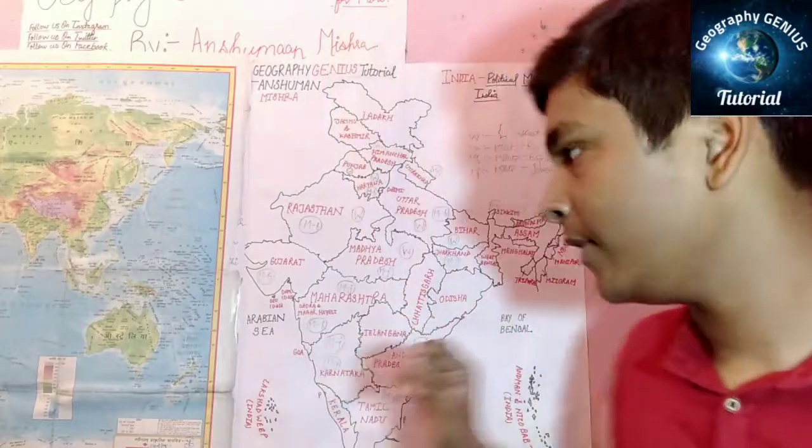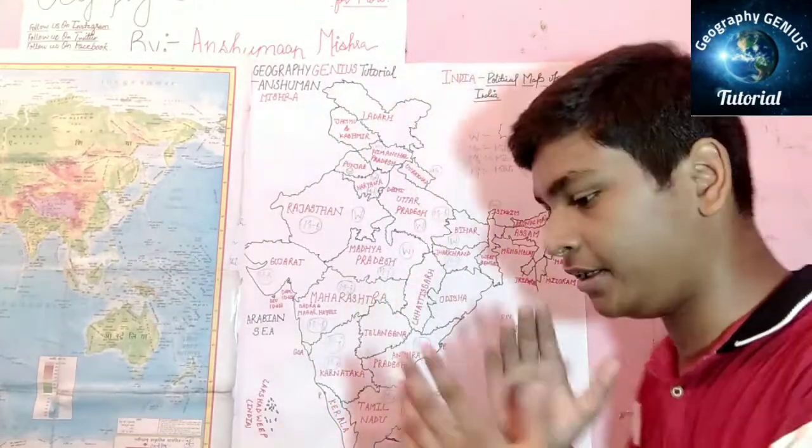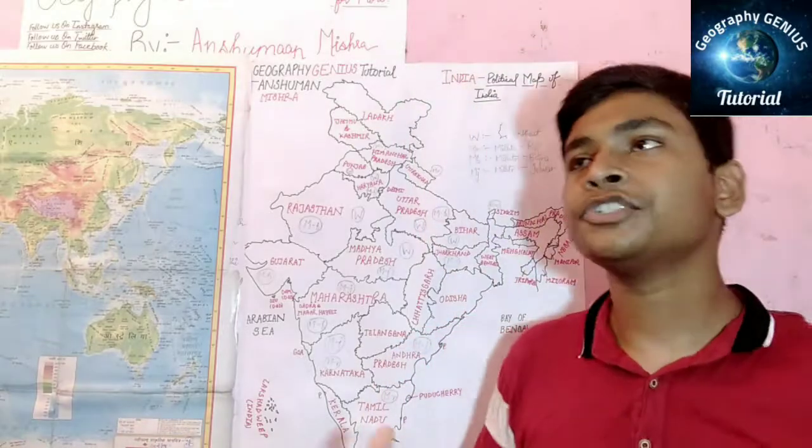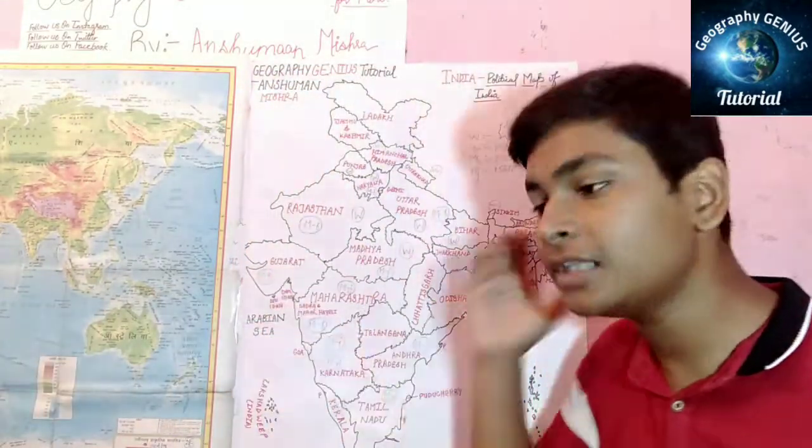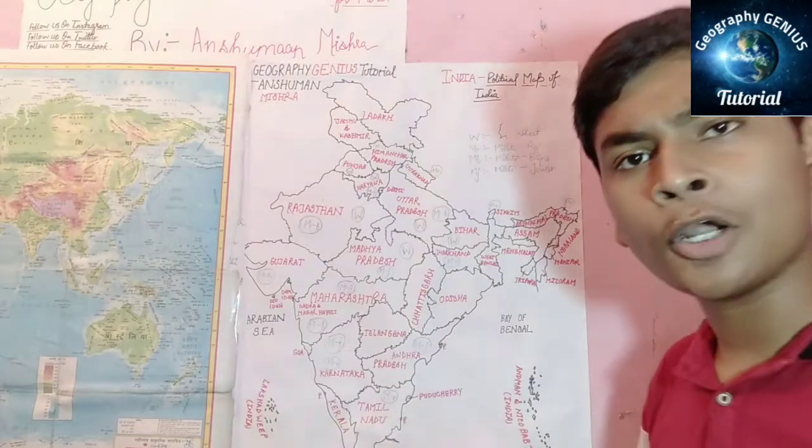Rabi is a season in which one of the cereal crops is wheat. Wheat does not require a hot climate like summers. Summers have a very hot climate, with temperatures of roughly 30 to 40 degrees Celsius, and this temperature is not required for wheat. The temperature requirement for wheat is around 15 degrees Celsius.